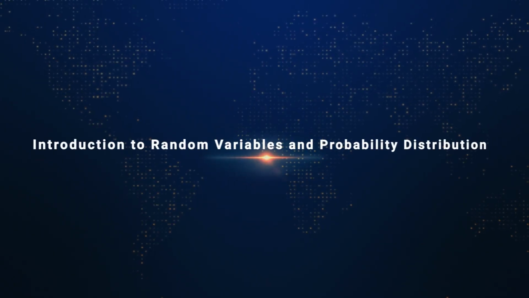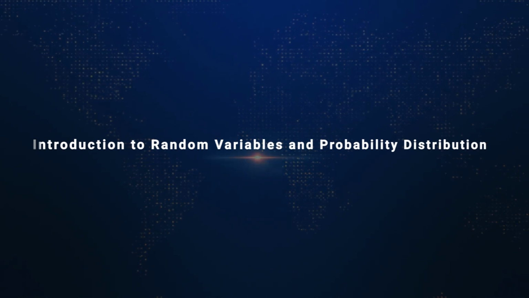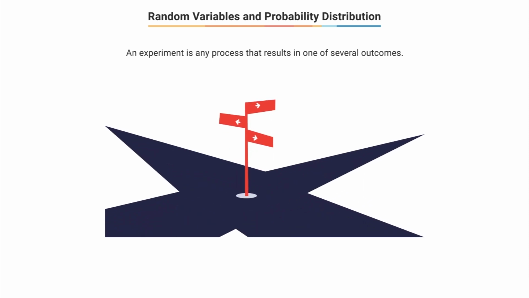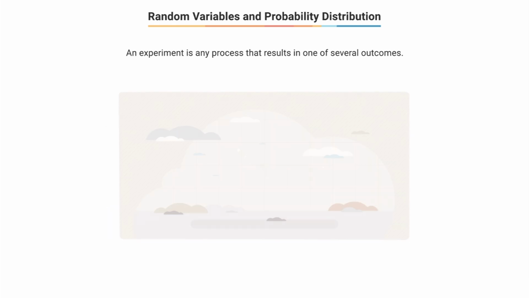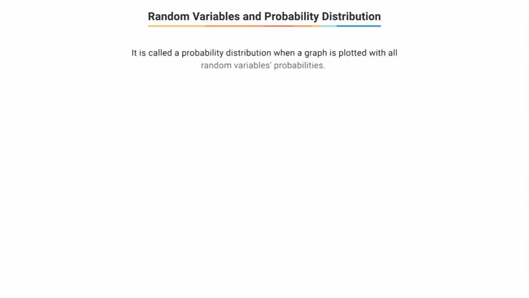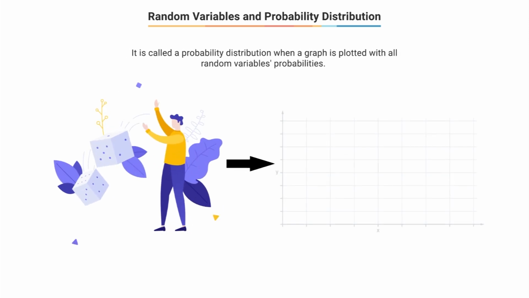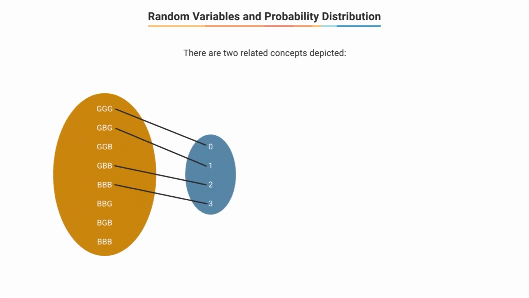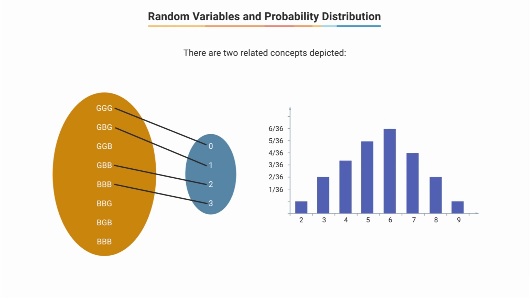In this discussion, you'll be introduced to the concept of probability distributions, specifically discrete distributions and their probabilities. First, we'll talk about random variables and probability distributions. If you recall, an experiment is any process that leads to one of several possible outcomes. So the random variable is just a mathematical way of describing these outcomes. And when we plot the probability of all the random variables on a graph, this graph is what we call a probability distribution. So the random variable and probability distribution are two related concepts, and we'll learn about both of them in much more detail.